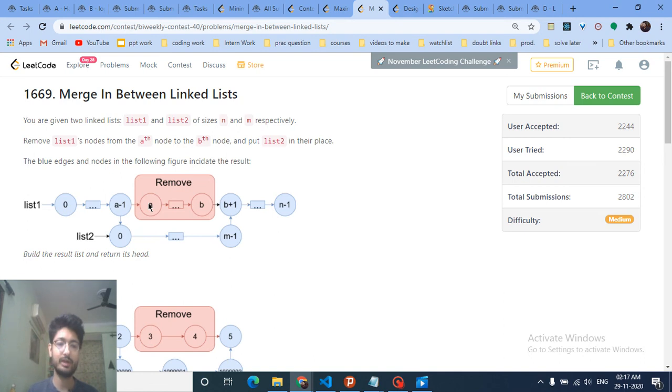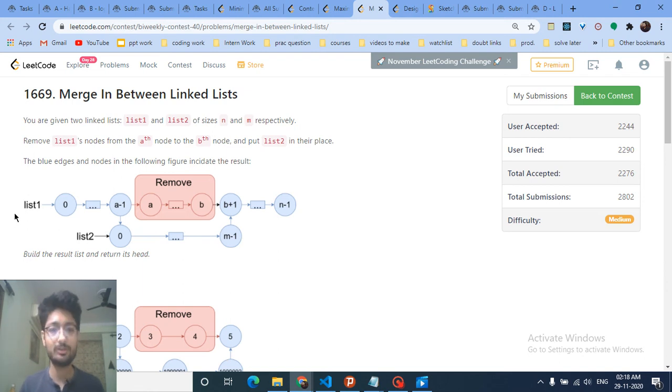And then after removing, you have to place list 2 in this position. So you remove these elements from this list, and then list 2 should be inserted in that place between this position, and then you have to return the new linked list. Try not to do this using an array, because that's not allowed even in interviews. It's not that you just store all the elements of list 1 and list 2 in an array, then make a new linked list by removing all the elements from a to b and merging it out and doing something else.